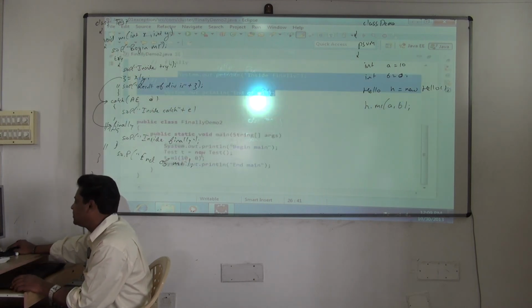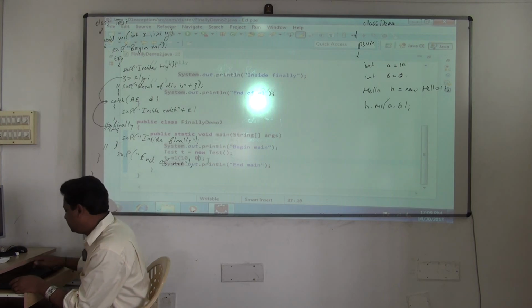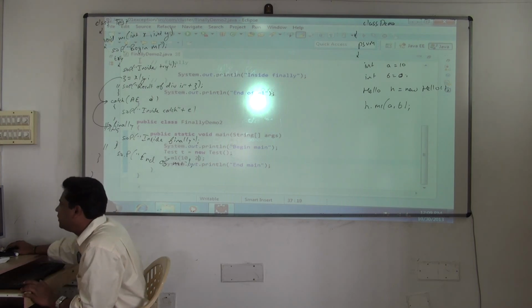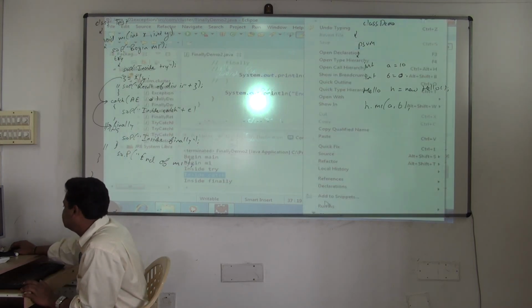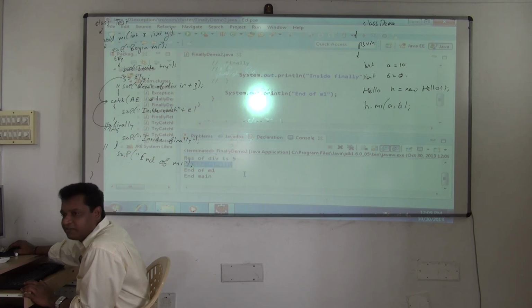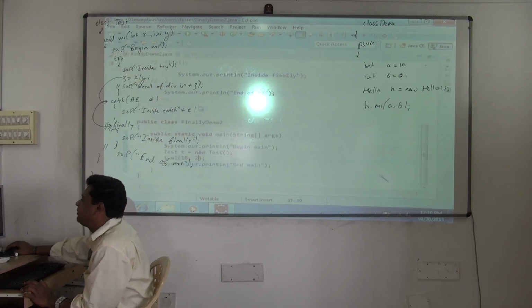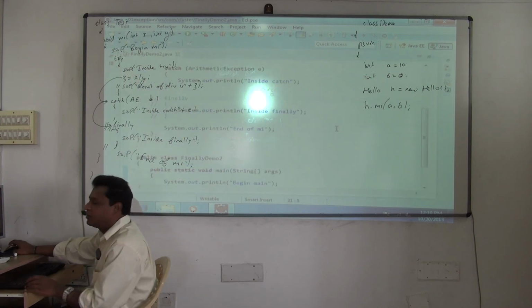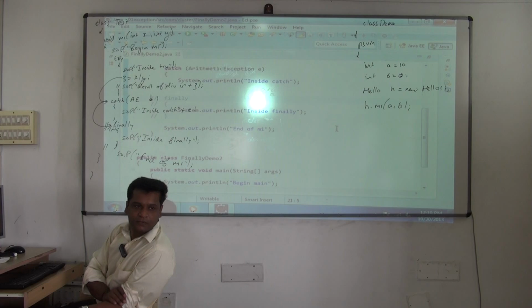Now see, I'll send 2. Whether an exception occurs or not, it is still getting executed. Still you see the output: begin main, inside try, result of division fine. See, the catch block did not execute. Directly after catch, all the things are getting executed. Now the question is, why should I write the statements inside the finally block?